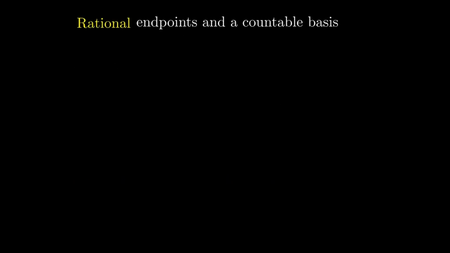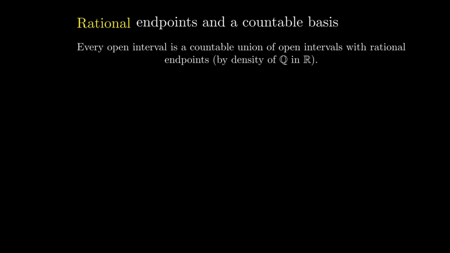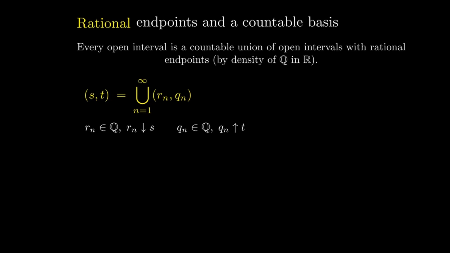Here is the key technical simplification. We replace the uncountable family of all open intervals by a countable basis built from rational endpoints. Because the rationals are dense in the reals, every open interval can be written as a countable union of smaller open intervals with rational endpoints. You can picture this by choosing a sequence of rationals approaching the left endpoint from above and another sequence approaching the right endpoint from below. This gives a clean formula. The interval is the union of those rational subintervals.